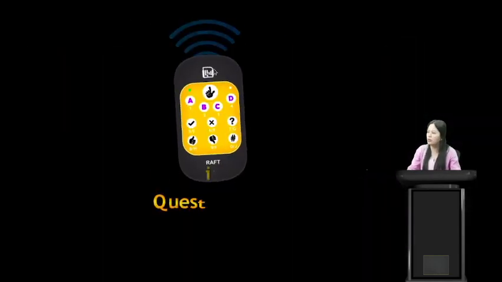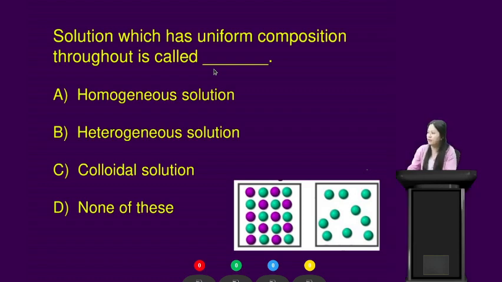Alright students, before we proceed further, let us answer one more question. Please get your rough devices ready. The question is, a solution which has uniform composition throughout is called which of the following? I'm giving you 30 seconds for this question. Your time starts now. Option A is homogeneous, option B is heterogeneous, option C is colloidal solution, option D is none of these.